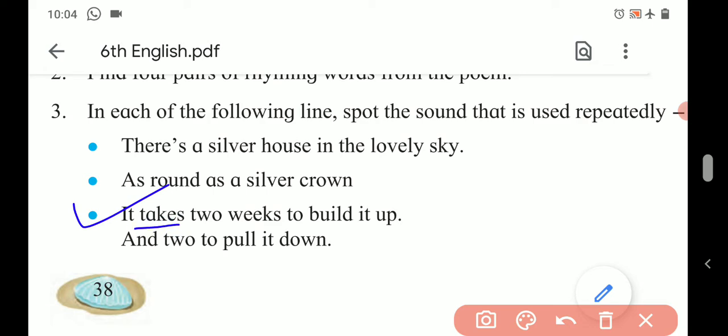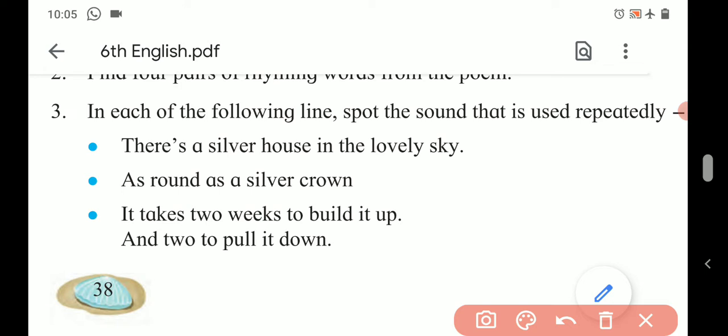If you observe the word takes, 2, then again 2, right? This is how the words takes and 2 show the repetition of the sound t, letter T and sound t. So here the t sound is repeated.